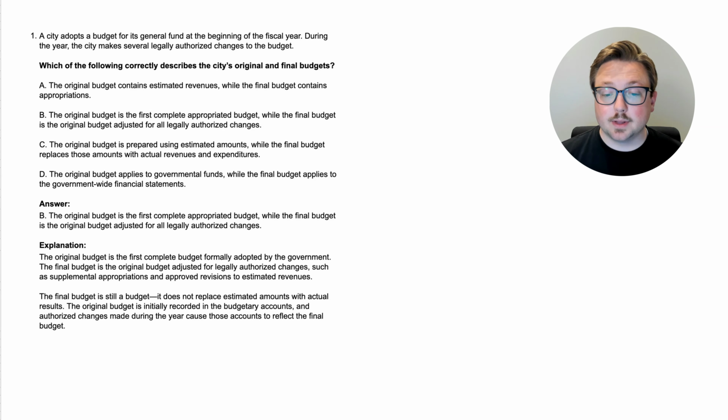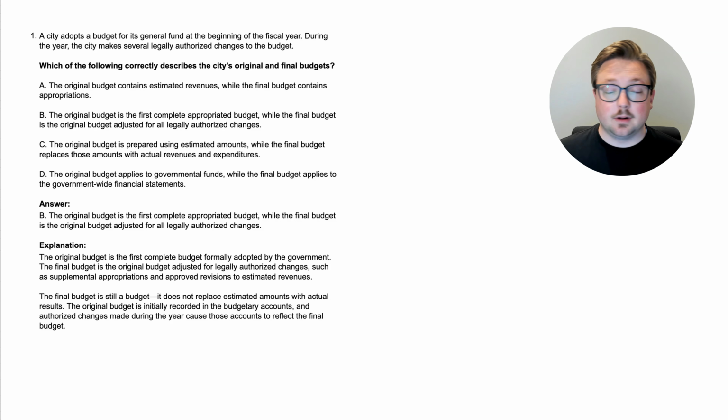It does not replace estimated amounts with actual results. So it's still a budget. It's not the actual final numbers. It's just a revised version of the original budget. The original budget is initially recorded in the budgetary accounts, and authorized changes made during the year cause those accounts to reflect the final budget. So again, original budget, what they originally put; final budget, with some legal changes, what they end up with; but again, it's still the budget.